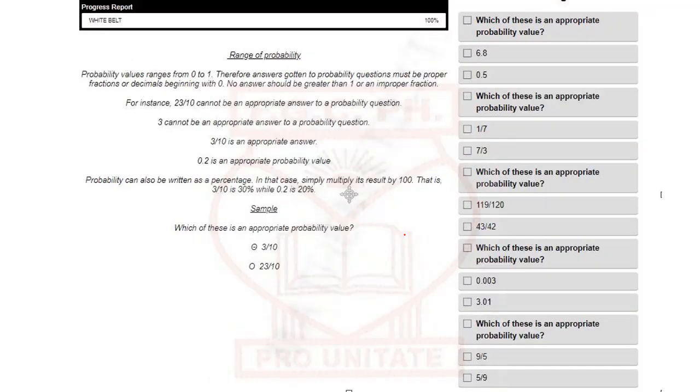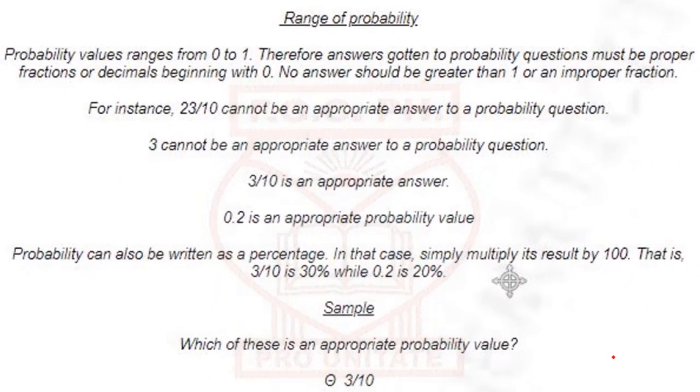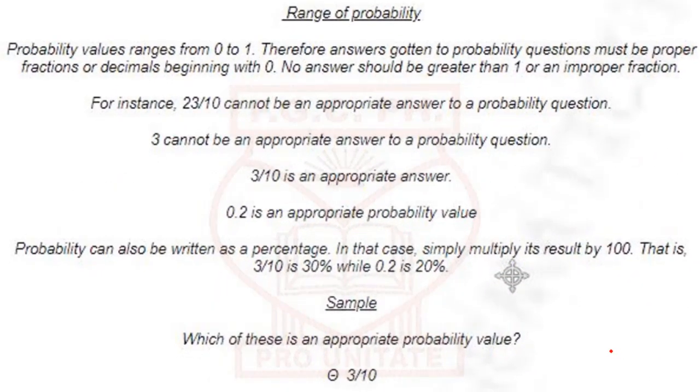In this next episode, I want to show you the likely values of probability questions. Probability values range from 0 to 1. That means every time you give an answer to a probability question, we're expecting that answer not to be greater than 1 and not to be negative, not to be less than 0.